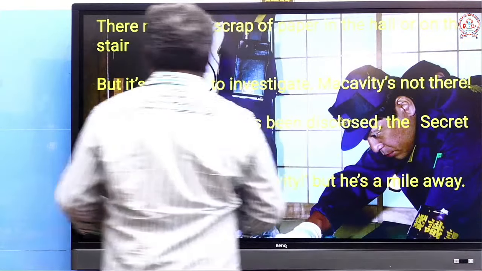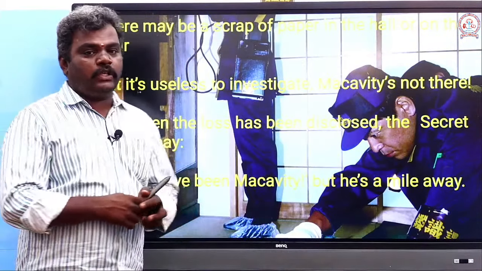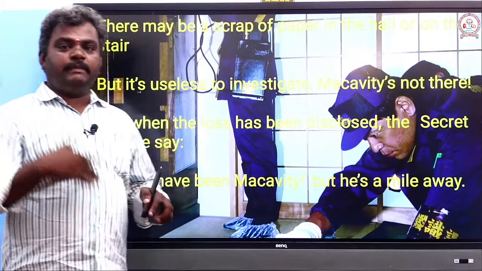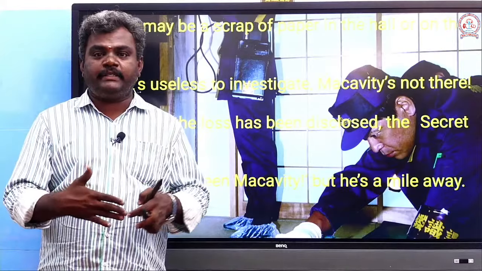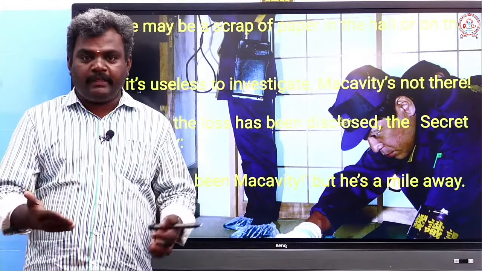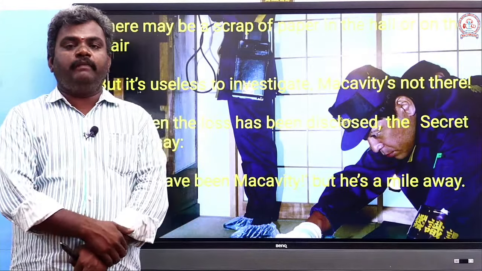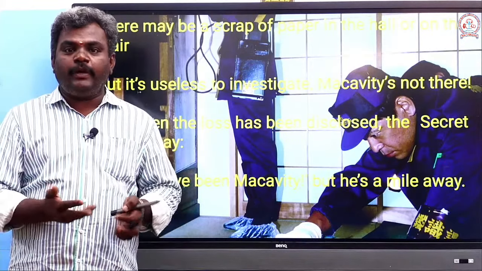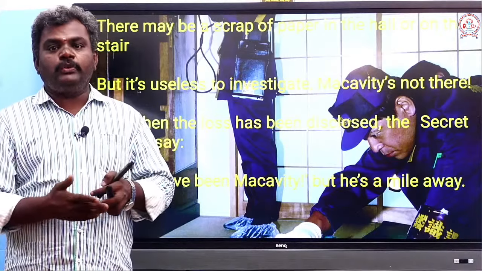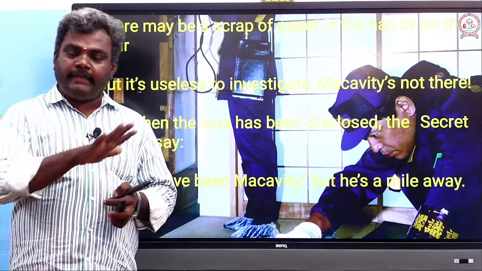Macavity is not there. When the loss has been disclosed, sometimes it may be a jewel loss, if it is coming to the public, the police department will be standing like that. How can we do? What can we do? What steps do they have to follow to arrest or to catch the cat Macavity?